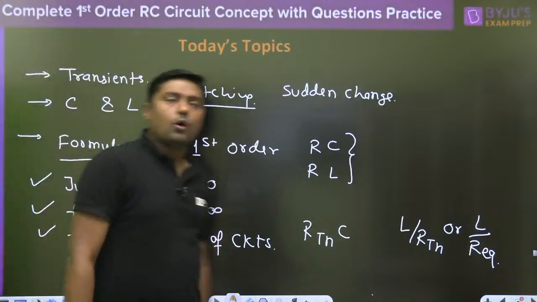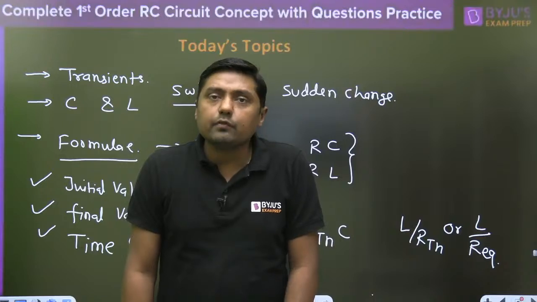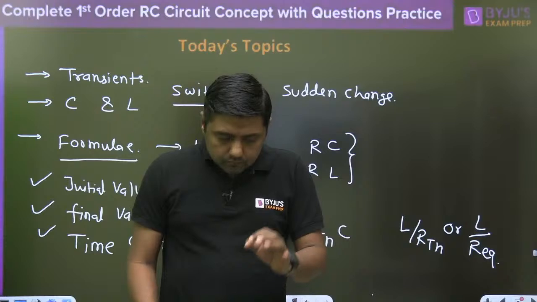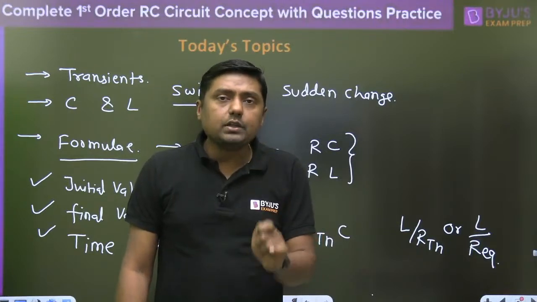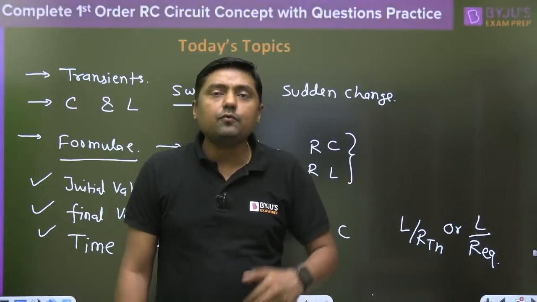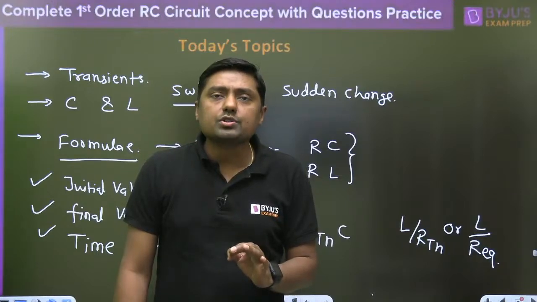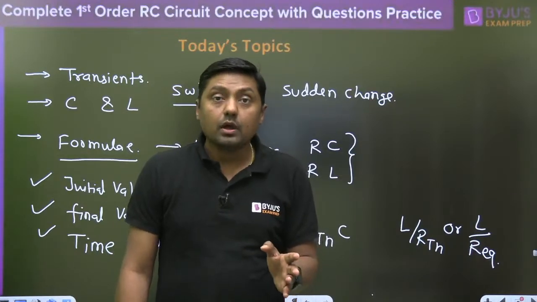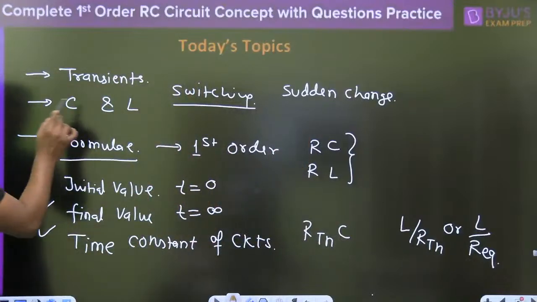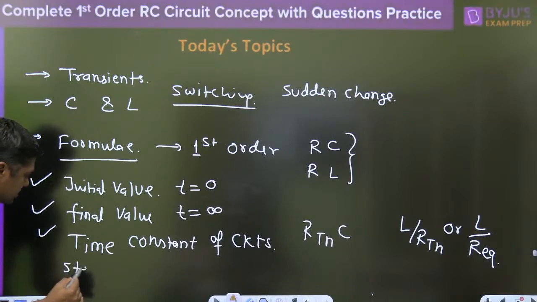We can use this formula, and then questions from first order transient circuits will become very, very easy for you, right? Now remember that we are getting conceptual questions from first order transient only, and from second order we are getting just formula based questions, and that's why you have to get command over this topic. Okay, C and L, capacitor and inductor, and finally we will discuss what is the steady state.